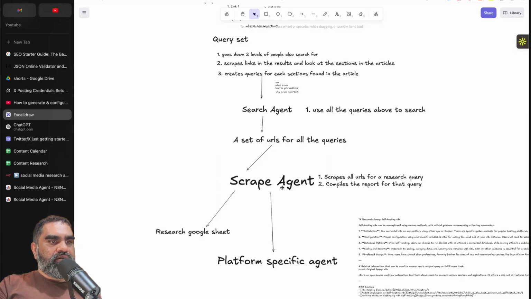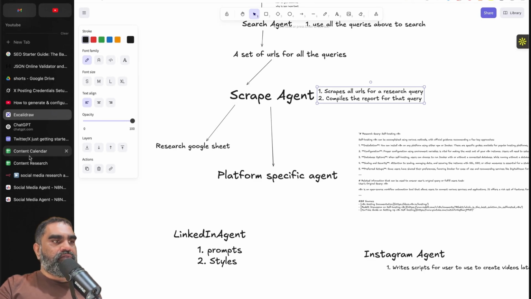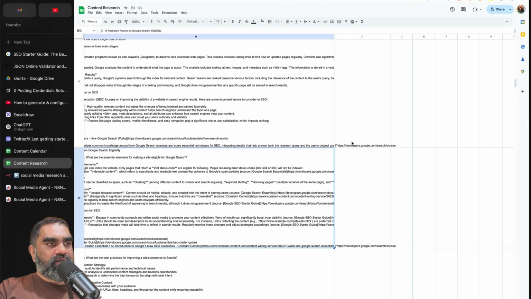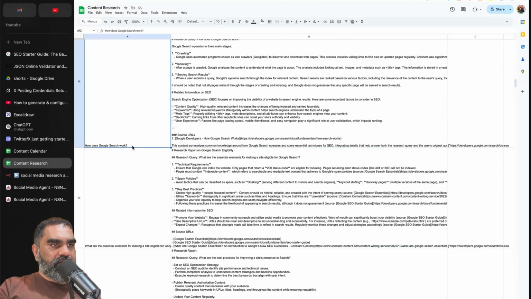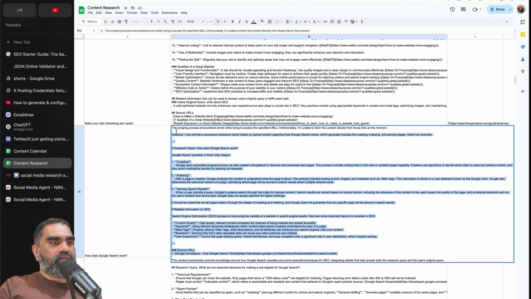After that, the scrape agent scrapes all the URLs returned for each query and compiles the research report. The output of that will look like the content research here. That is a query: how does Google search work? And then all those 3 links are scraped. It then tries to answer that query based on the content from those pages.